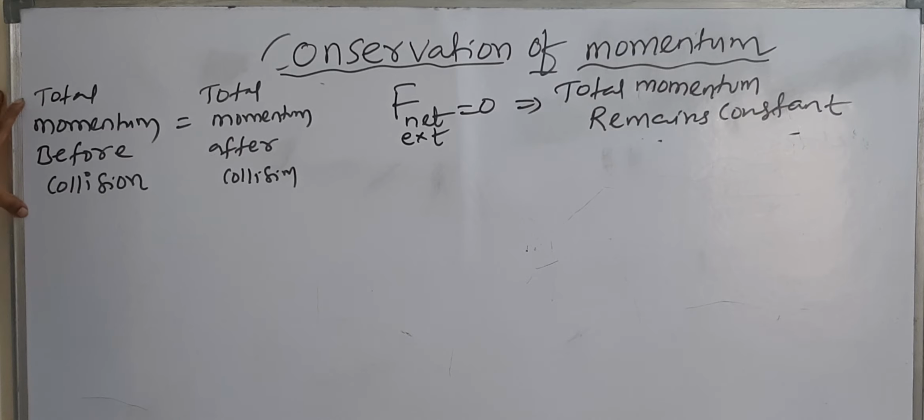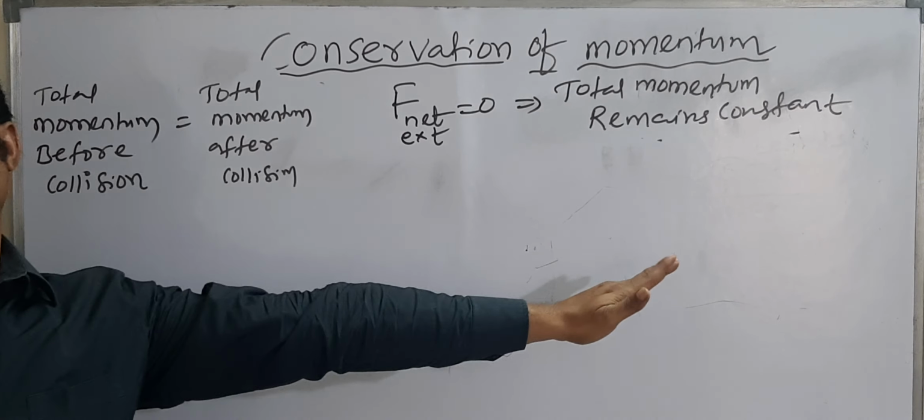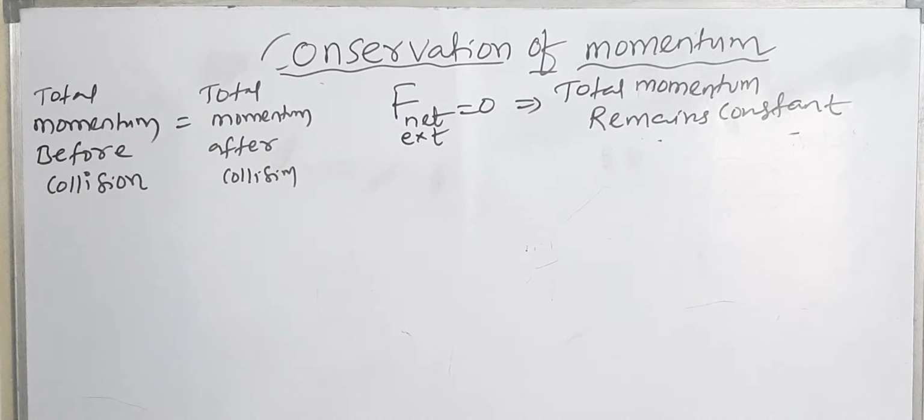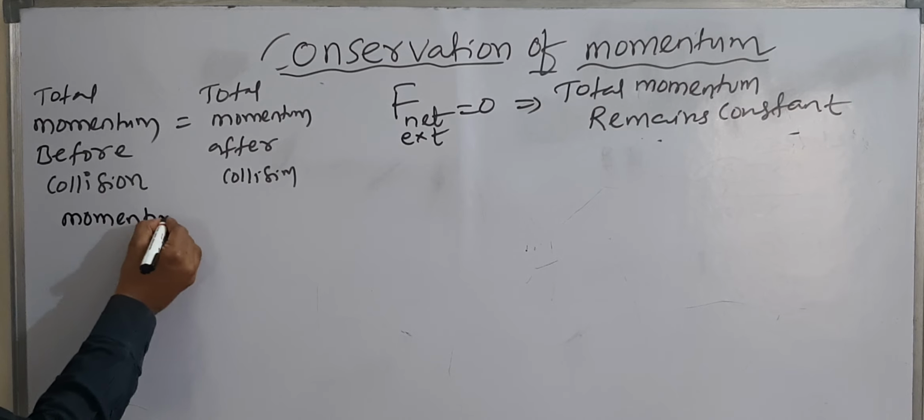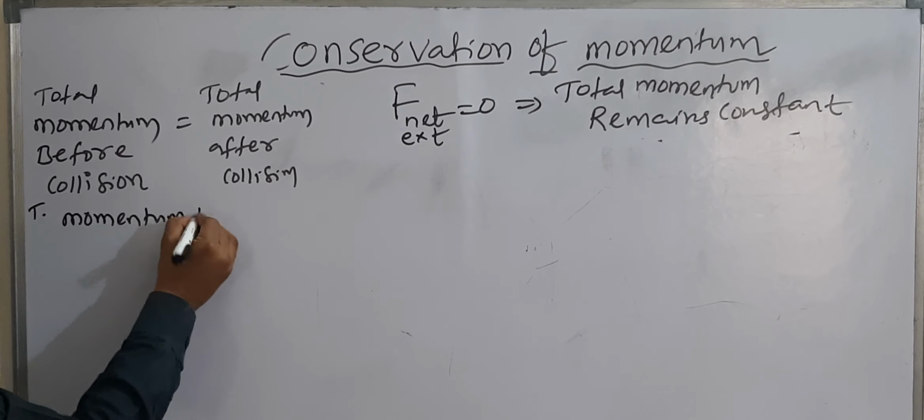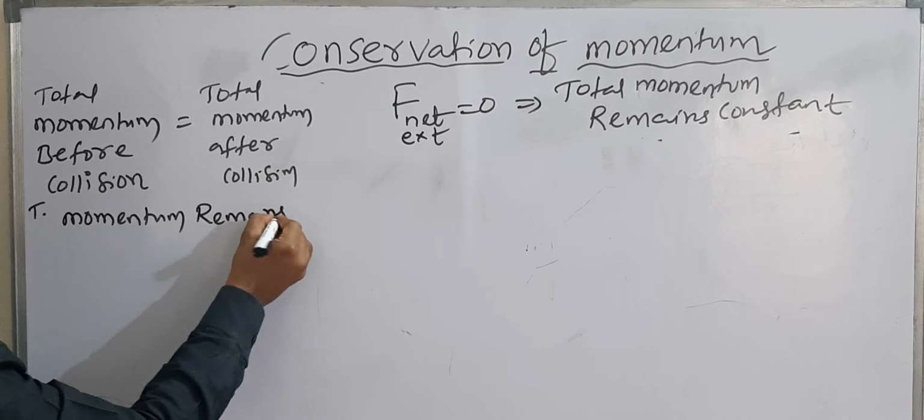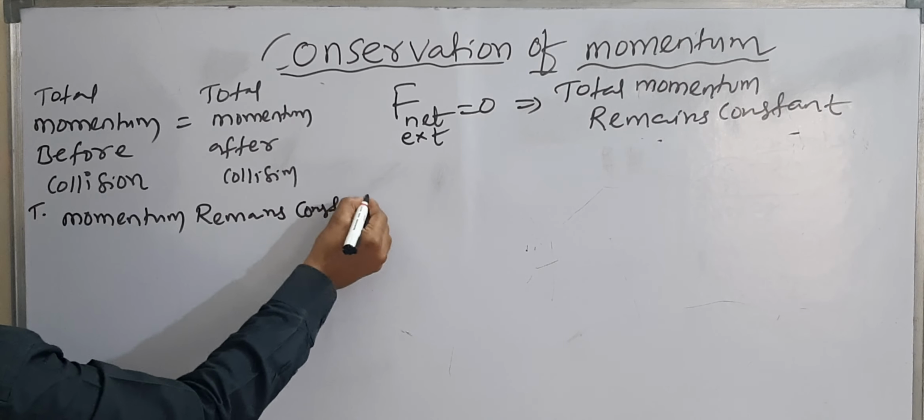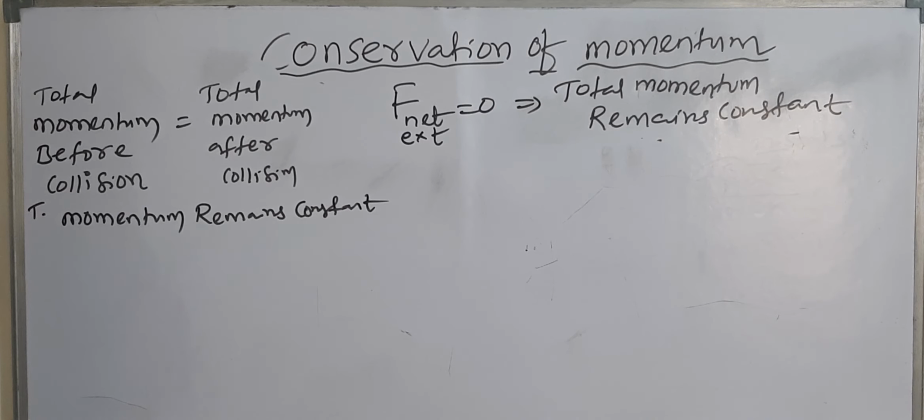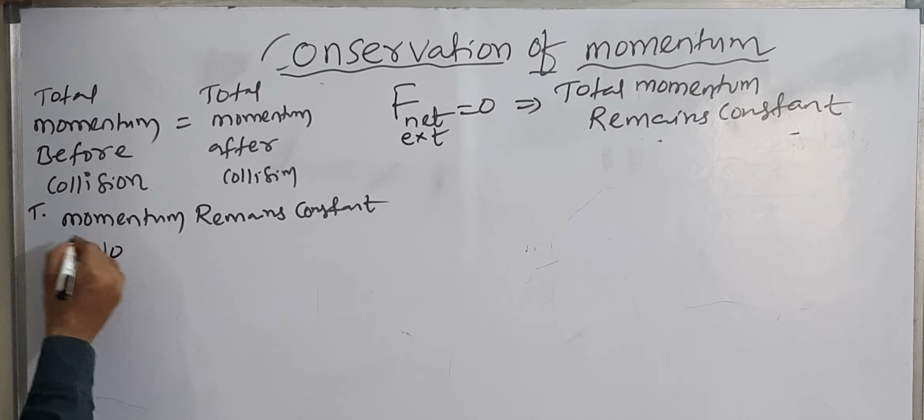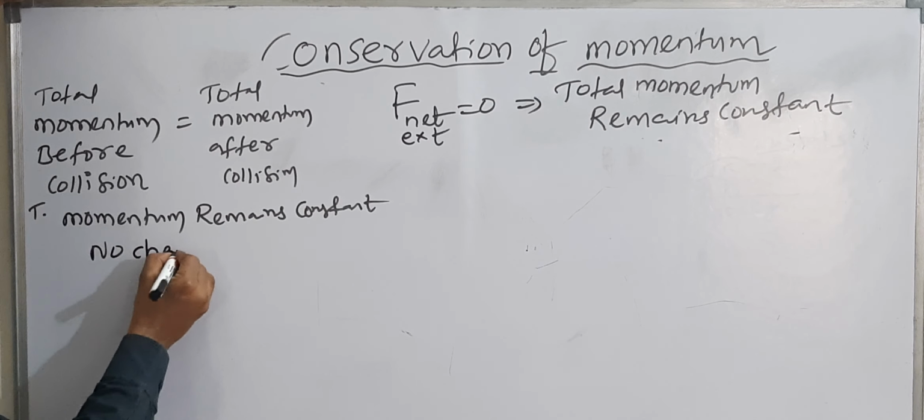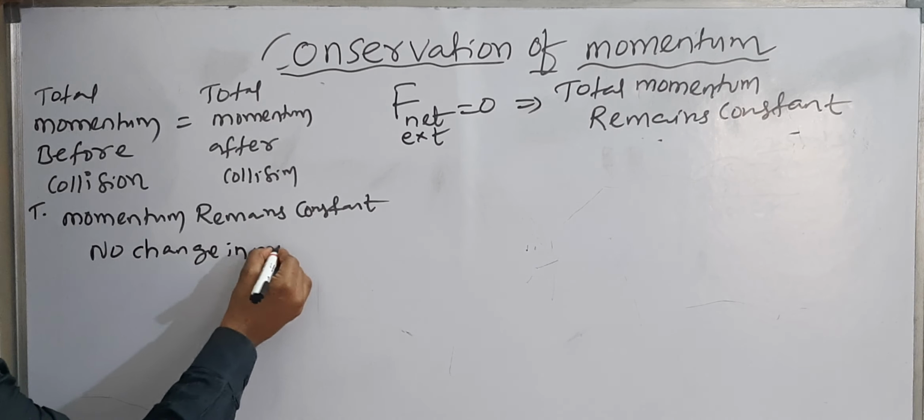It means if total momentum before collision is 10 kg meter per second, total momentum after collision is also 10 kg meter per second. That means total momentum remains constant. There is no gain, there is no loss. Total remains the same, which means no change in momentum.